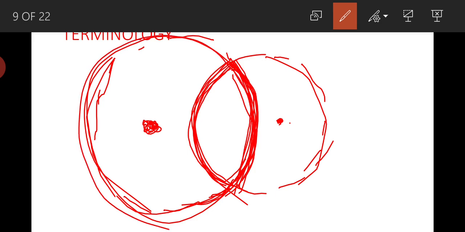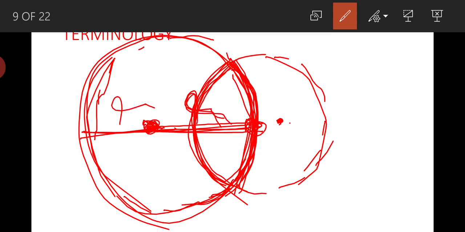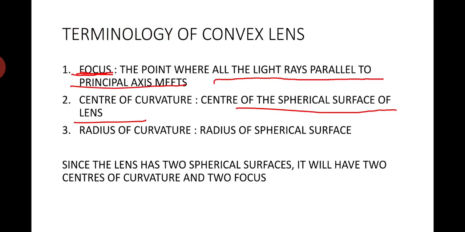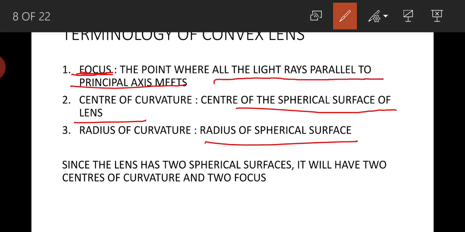Distance from the center to the spherical surface is nothing but the radius. This is also a radius and this is also a radius. That radius of the spherical surface is called the radius of curvature. Radius of curvature is nothing but the radius of the spherical surface. This is the spherical surface and this is the center. The distance from the center to the surface is nothing but the radius of curvature.